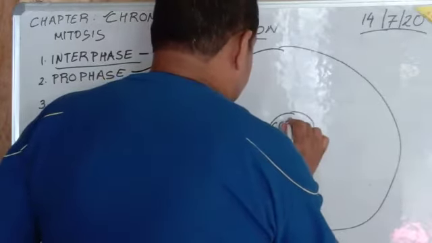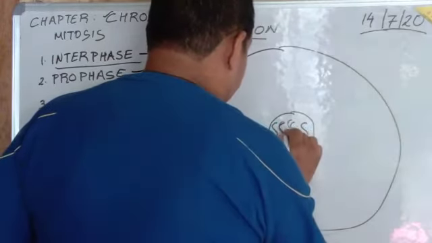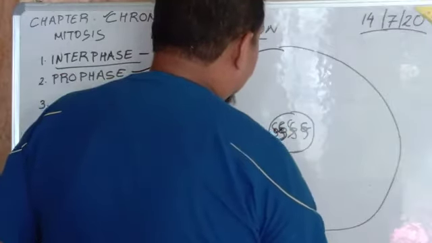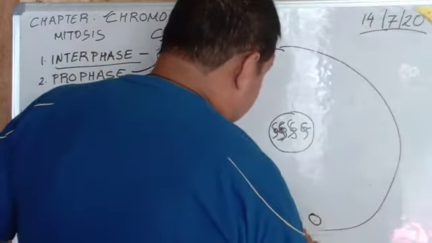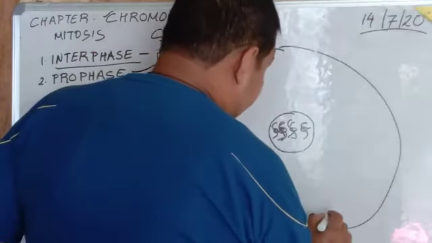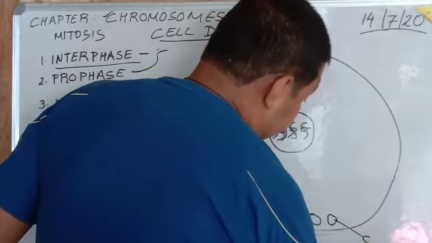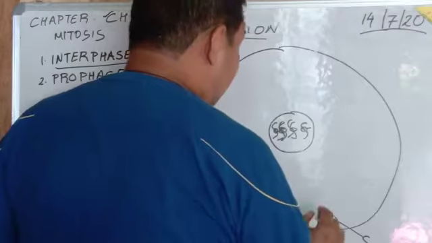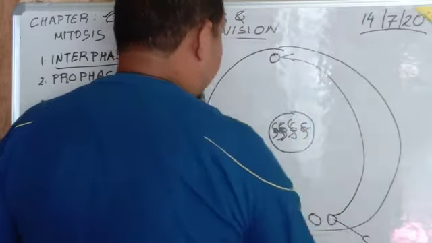You will see that each chromosome has a pair, and that pair is linked together by a round structure known as the centromere. Then the next step is that the centrosome, which lies at one of the poles of the cell, divides, and a duplicated centrosome will be formed. After the formation, the centrosomes move to opposite poles.